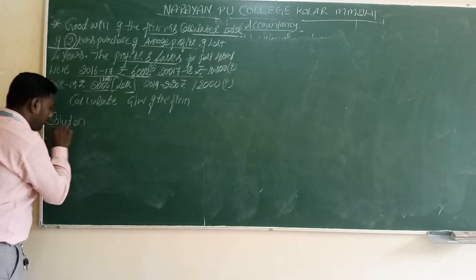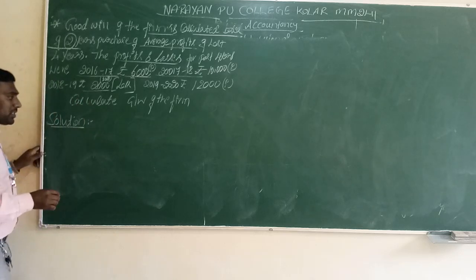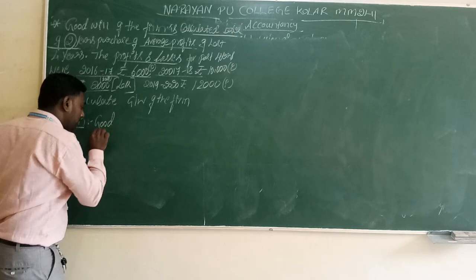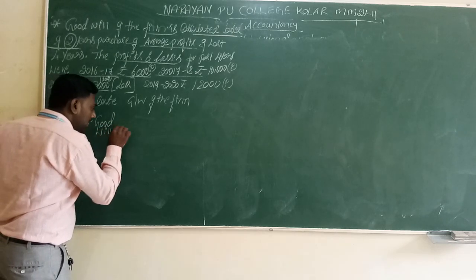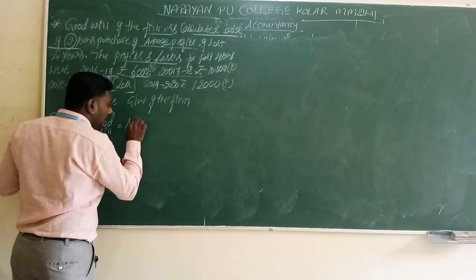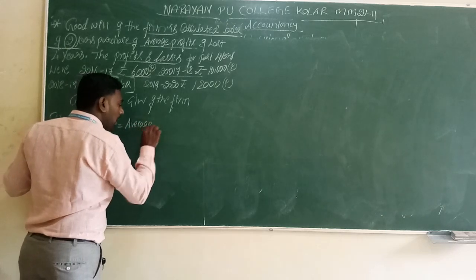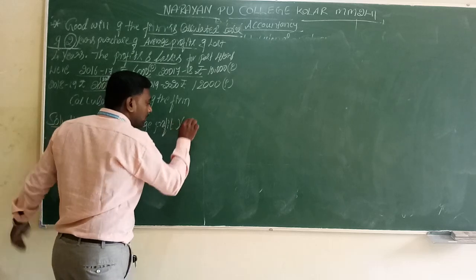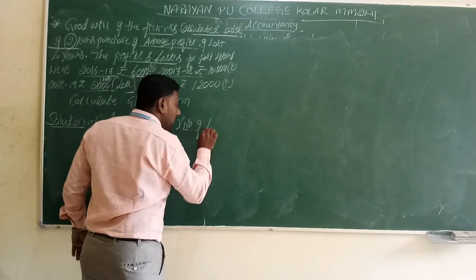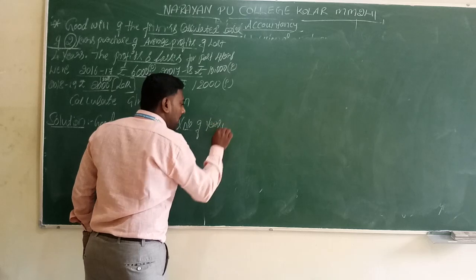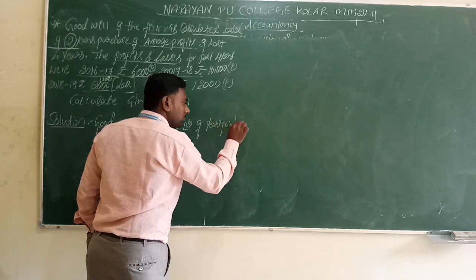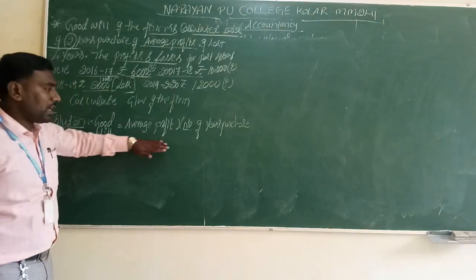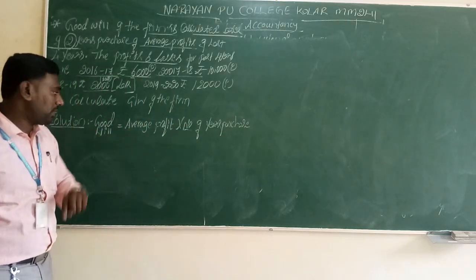So here, first we have to write down the formula. What are we going to calculate? Goodwill. Goodwill is equal to average profit into number of years purchase. First we have to write out the formula. This is step number 1.